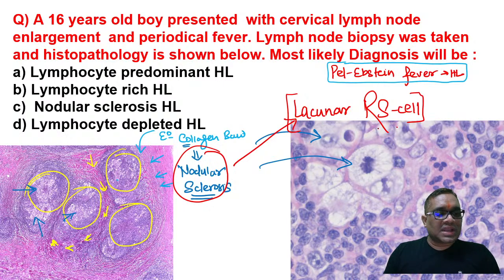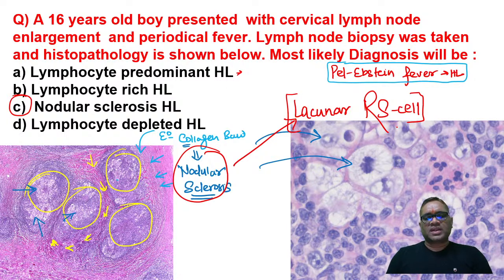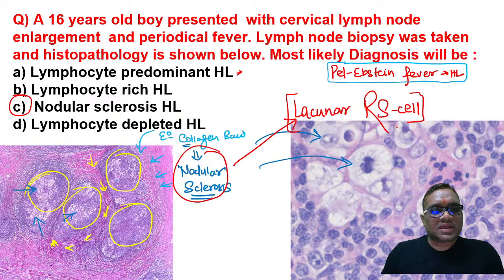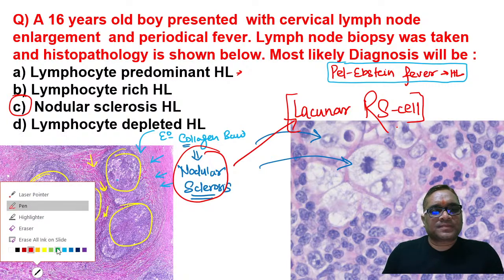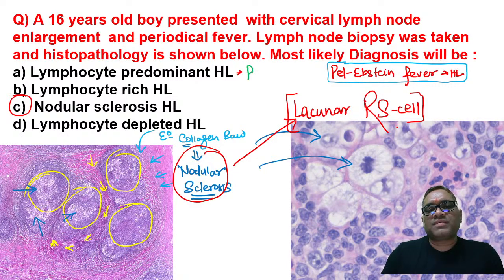Clear? Yes, very good, Srinandan. This is the lacunar Reed-Sternberg cell which we are seeing in this condition. So the right answer is nodular sclerosis. Lymphocyte predominant, can you tell me what kind of Reed-Sternberg cell you are going to see? I will discuss it: popcorn Reed-Sternberg cells. Lymphocyte predominant will have popcorn Reed-Sternberg cells.